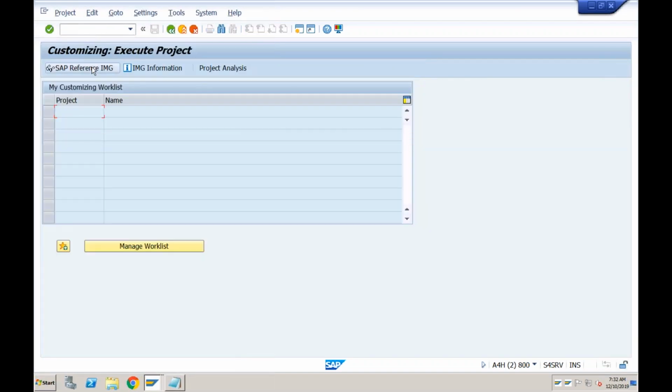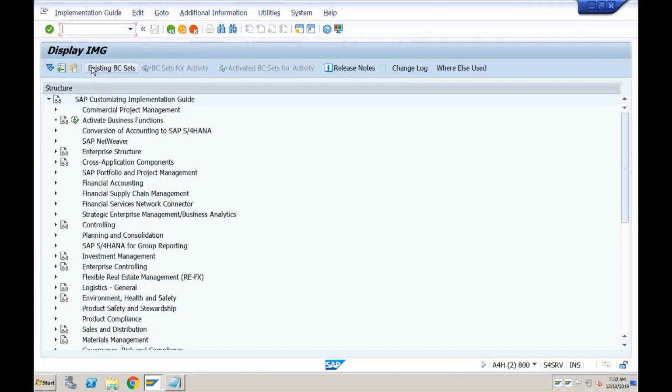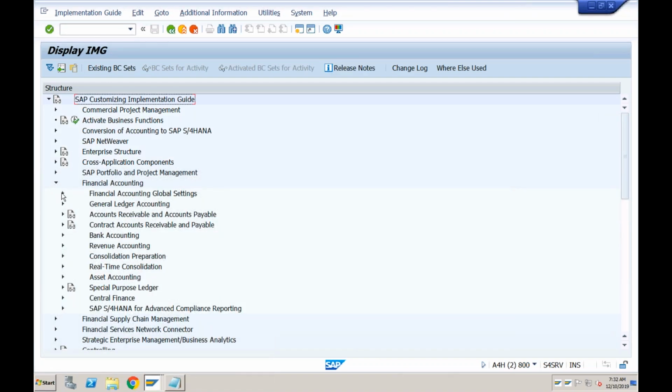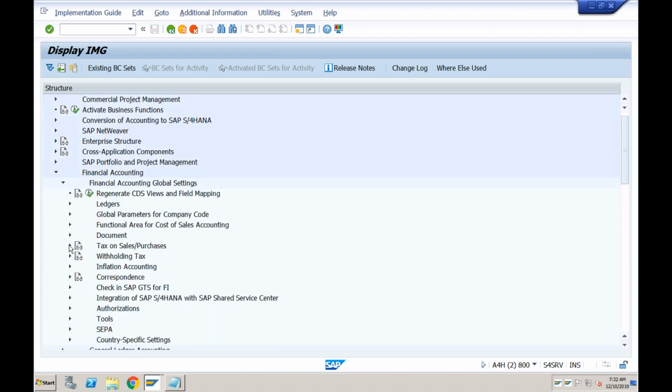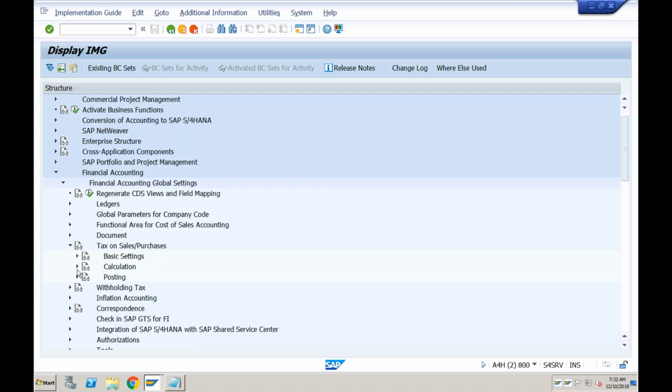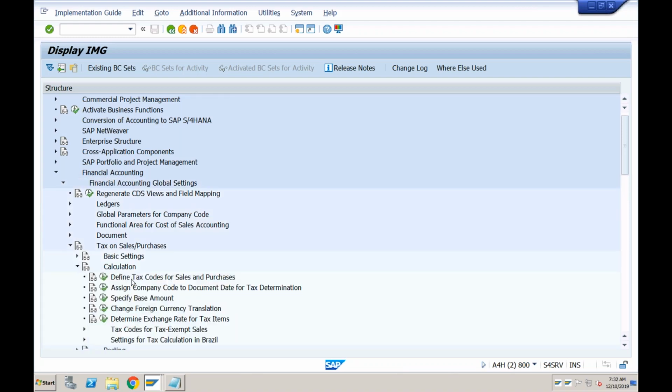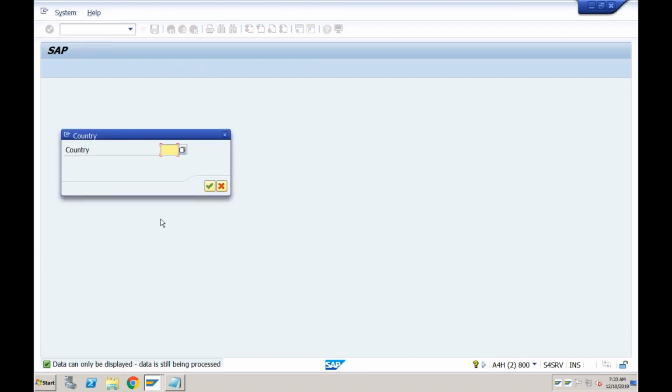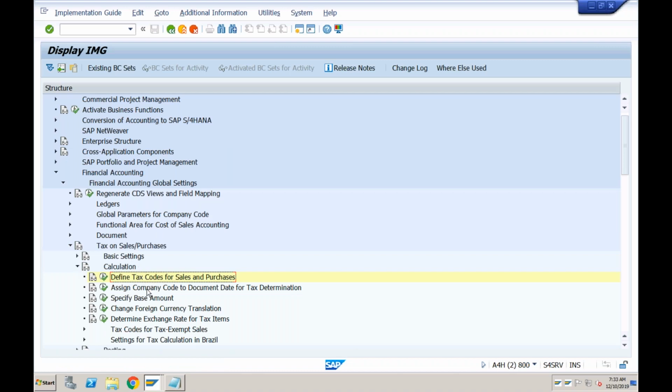If you go to SPRO, IMG, this creation of tax code is a configuration activity. The user will not create the tax code; the tax code has to be created by the consultant. That is the reason I'm going to SPRO. Financial Accounting, Global Settings, Tax on Sales and Purchases, Calculation, and then you have Define Tax Code for Sales and Purchases. This will open the same screen, which is FTXP. This is where you will be able to configure the tax code.